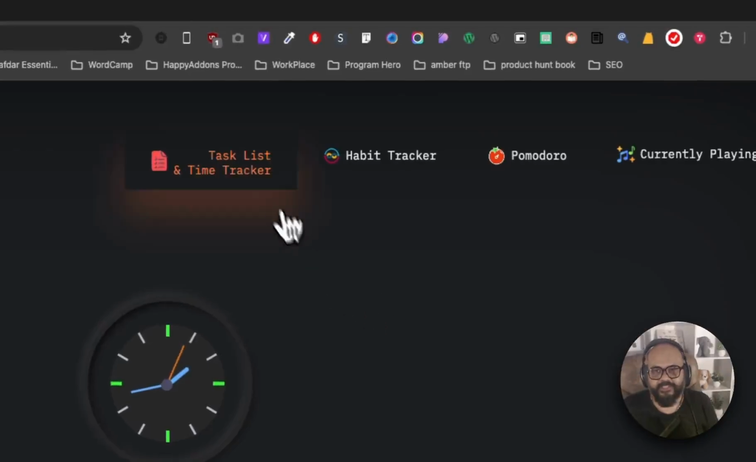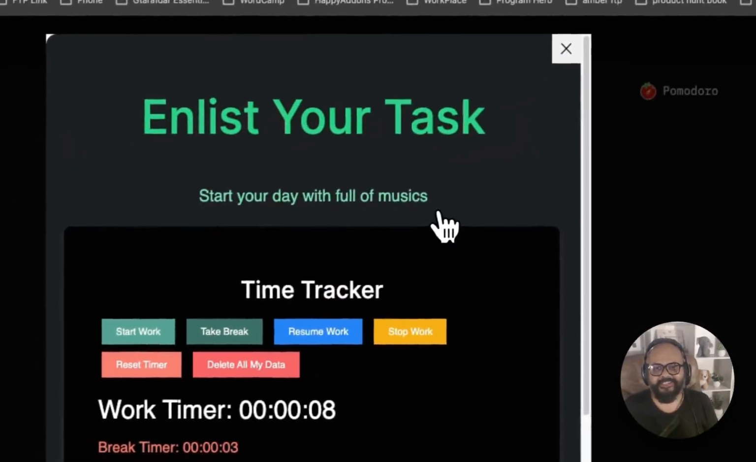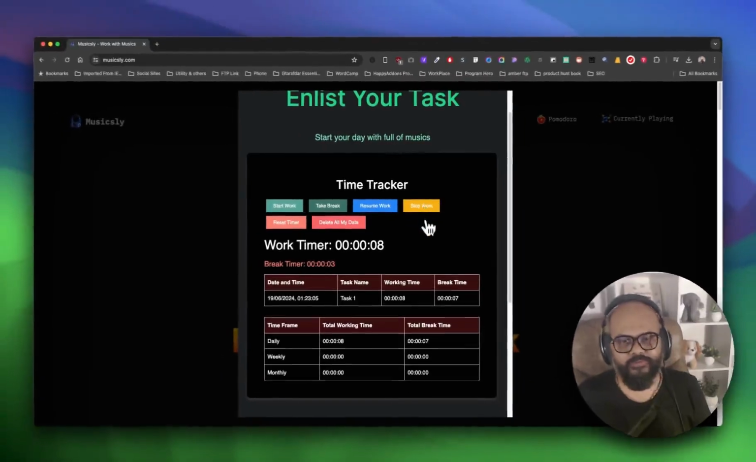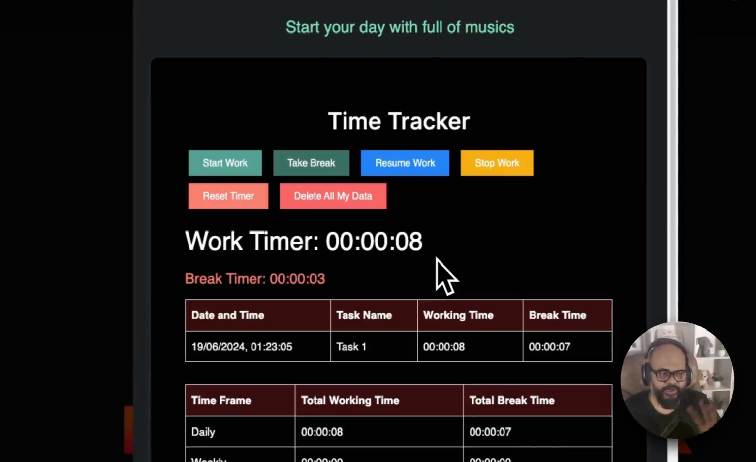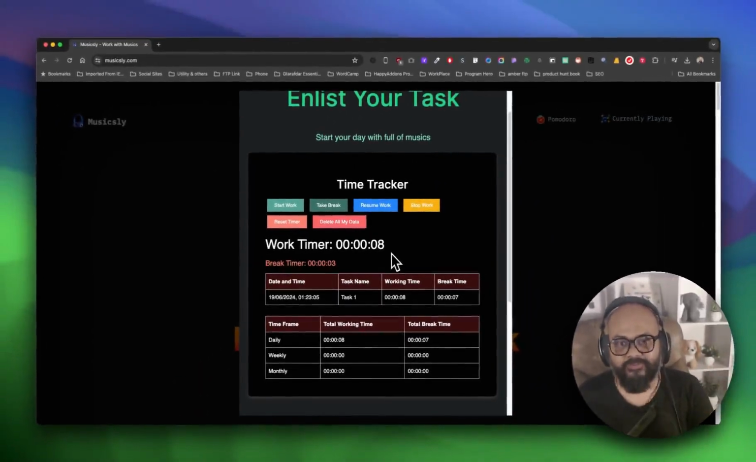Now moving forward, the most interesting part is the time tracker. So if you want to keep tracking your data on a regular basis, how much time you're taking to complete a task, you can definitely follow this time tracker. You don't have to pay any extra amount to time tracking tools or have them steal your data. If you don't want to share any of your work efficiency data, you can definitely use this platform.